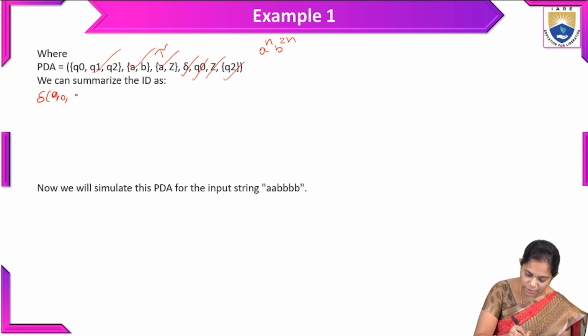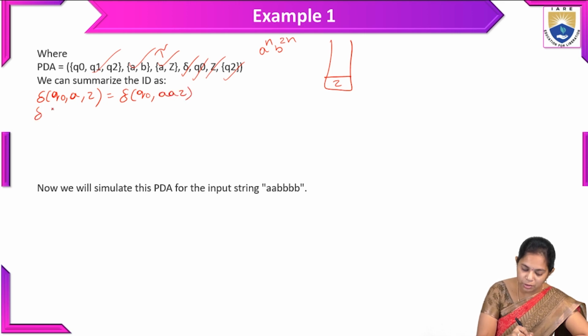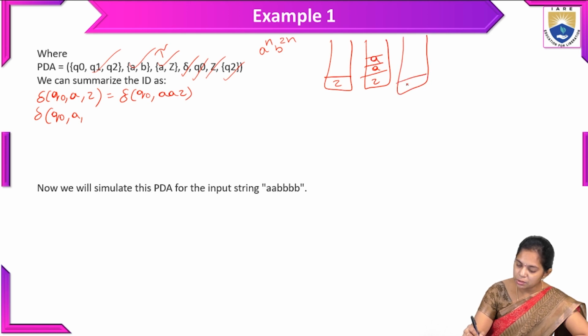Initially Q0 is the initial state, and we will write the input, whenever A appears, all together, A appears, Z. So here A is the input symbol, and the top of the stack symbol is initially Z. After inserting the A, we have to move to the transition of Q0 comma, along with the Z. And after Q0, whenever A appears, the top of the stack changes to Z, A, and whenever A appears again, Z, A, A. So here A is the top of the stack symbol.